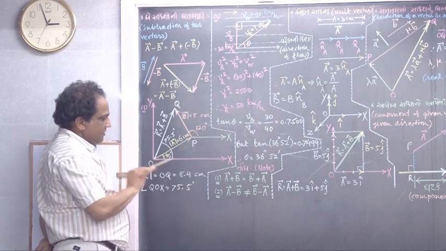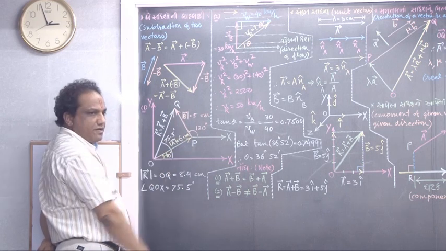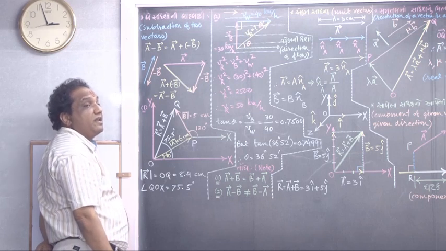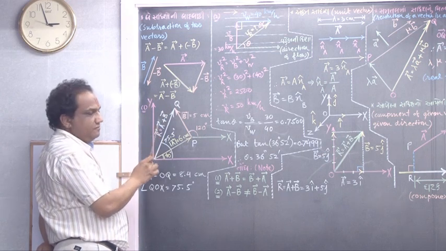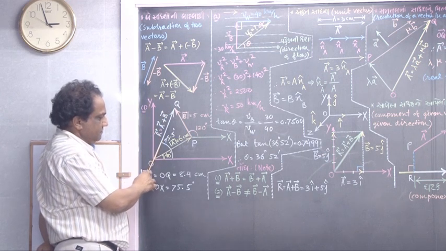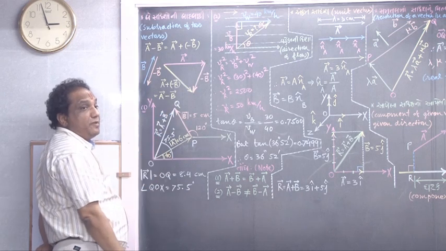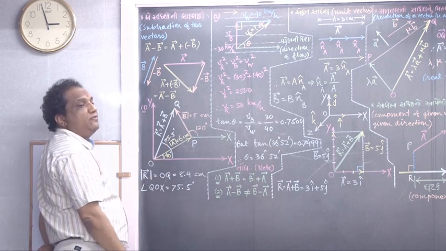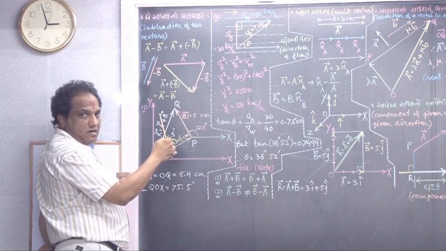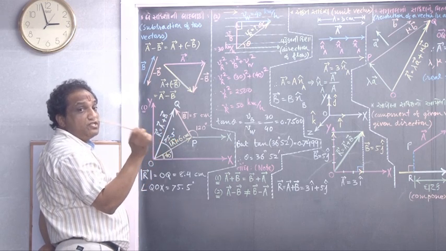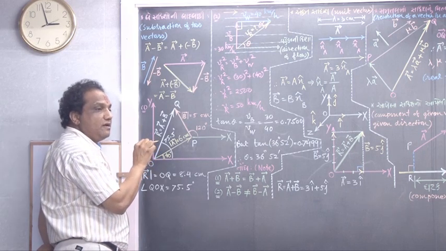That's all. This is vector A. This is vector B. We want vector A plus vector B, from the tail of the first vector to the head of the second vector. Come on, join it. Correct? So you will get vector OQ, which represents the addition of these two, that is vector A plus vector B. It's going to give you the resultant vector. That's why I gave the symbol vector capital R.